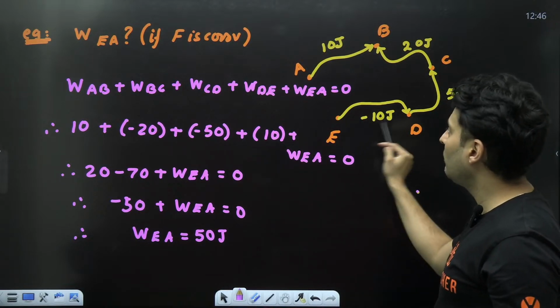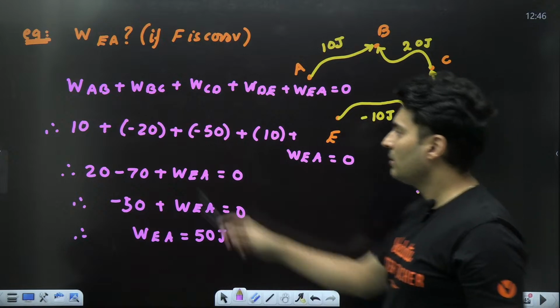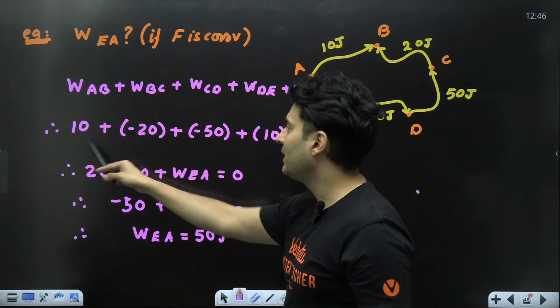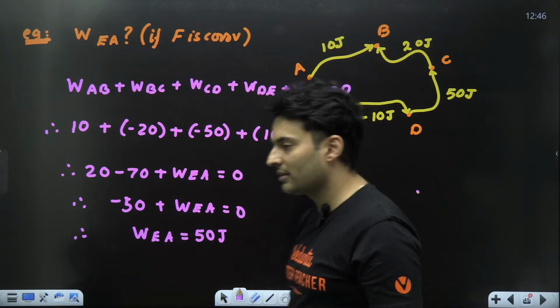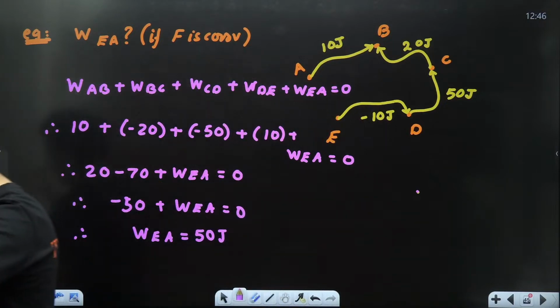D to E, negative of negative, which will make it positive. Minus 20 minus 50 is minus 70. 10 and 10, 20. 20 minus 70, minus 50. So take it on the other side, it will be plus 50 joules. I think some of you made some silly mistakes somewhere. See where you made that mistake. Okay, cool. Awesome. Great.